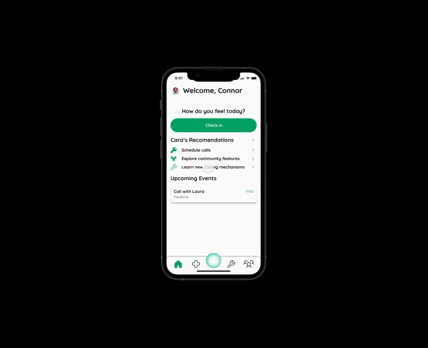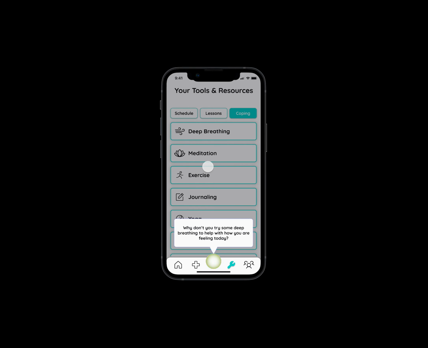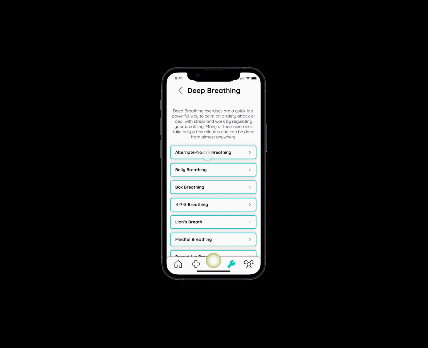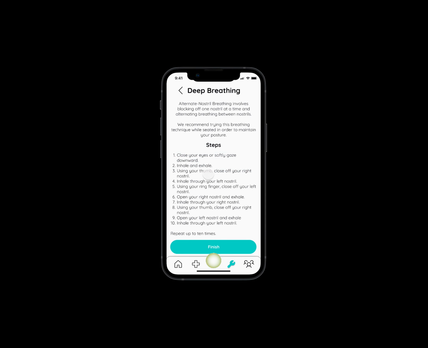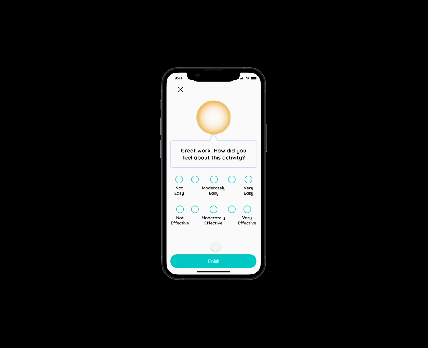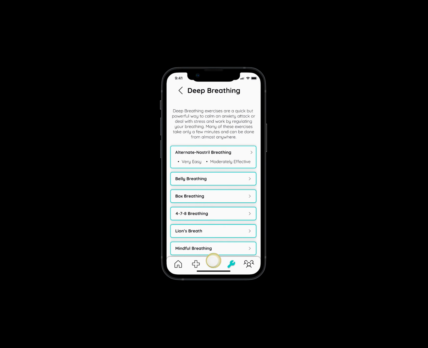The last recommendation Kara made for this scenario was to try out a coping mechanism. Several types of coping mechanism are offered through the app, but today Connor chooses to try out some deep breathing techniques. He can go through the exercise either with the app guiding him or on his own, but either way he will be able to provide feedback at the end for how easy and effective he found it to be.